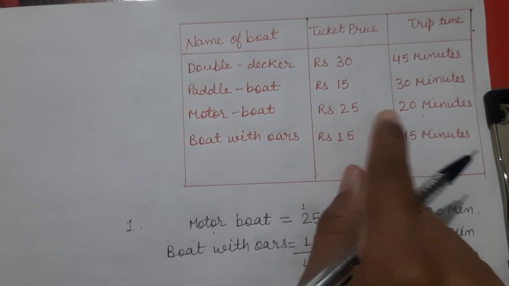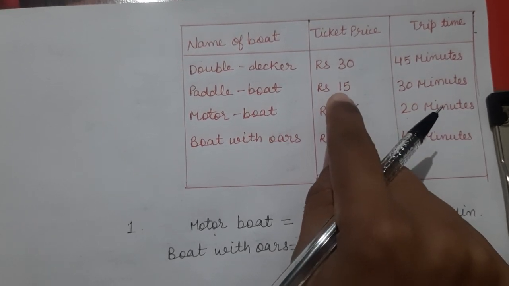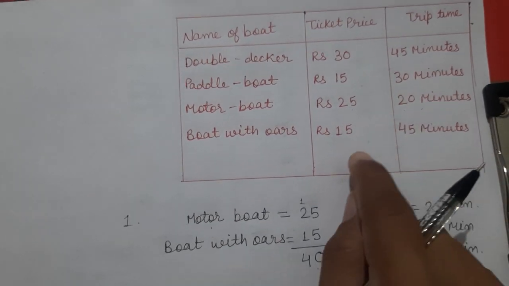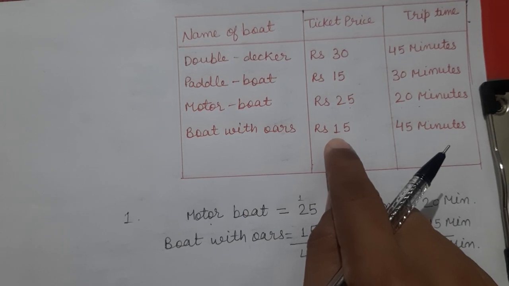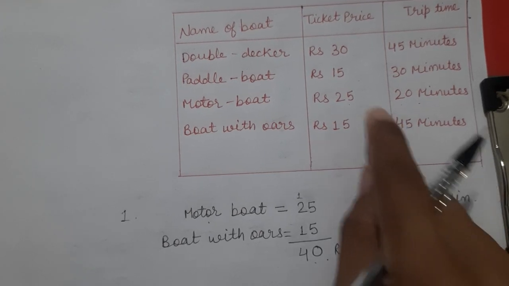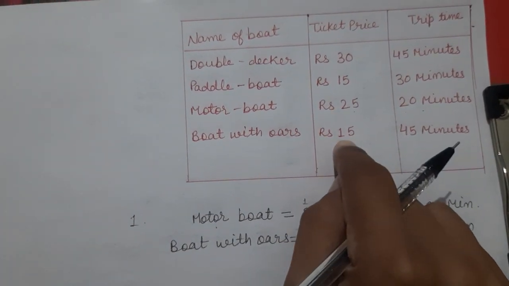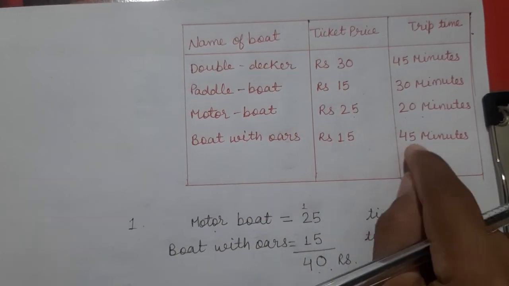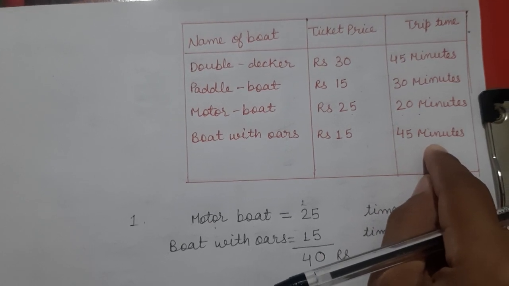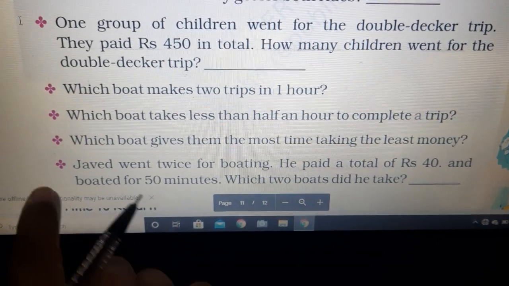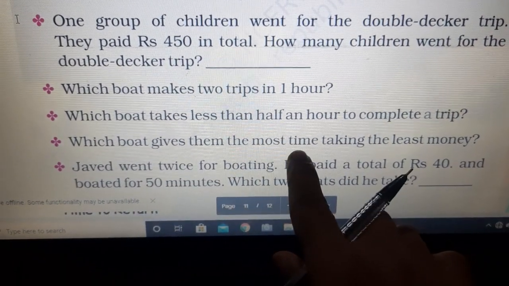Here money is more than time. Here money is 15 and time is 30 minutes. Here money is 15 rupees and time is 45 minutes. If we compare these two boats, we can see that the boat with oars took less money but more time. So the answer of this question is boat with oars.